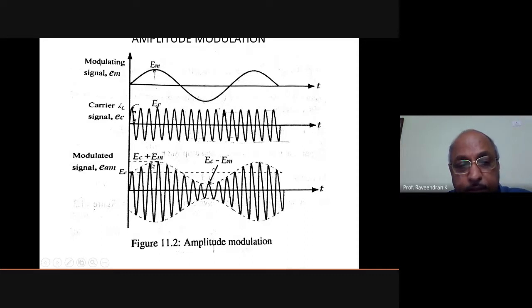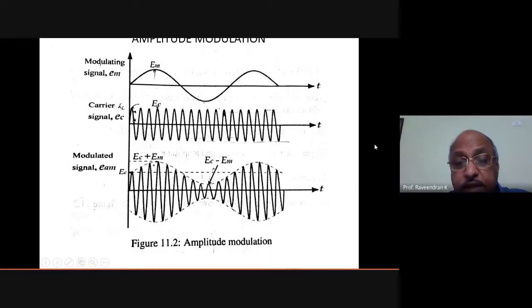So the envelope here is very similar to the modulating signal, that is message signal, like this. Okay. So accordingly, with the variations of this message signal, this carrier signal is actually having the amplitude varied like this. That is why this is called amplitude modulation.